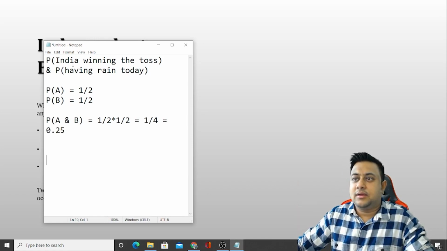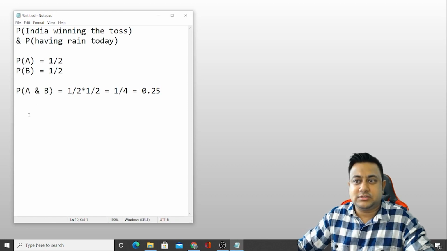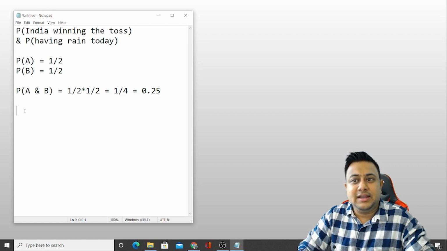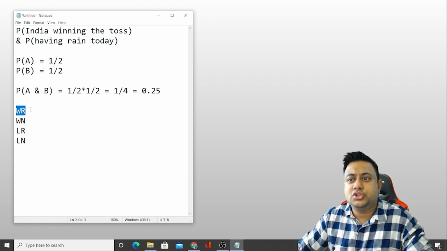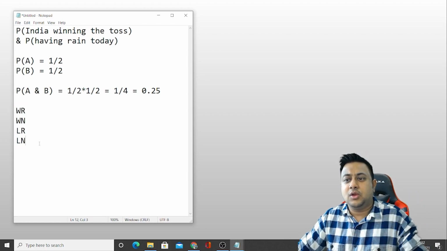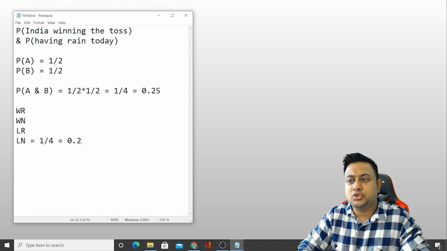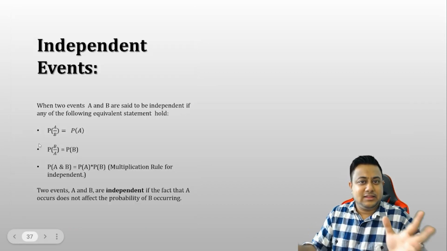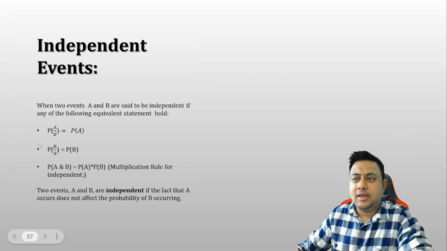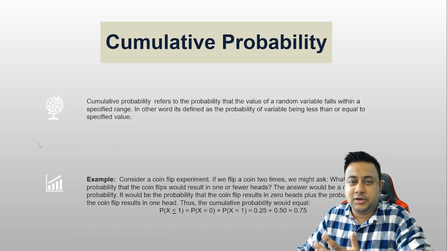Another way, a different technique to solve this. What are the possible outcomes? India winning and raining, India winning and not raining, India losing the toss and raining, India losing the toss and not raining. So how many outcomes are there for India winning and raining? Just one out of 4 instances, which becomes 1 by 4, which becomes 0.25. So this is all about probability. It's very fun. At least the basics of probability is fun to understand.